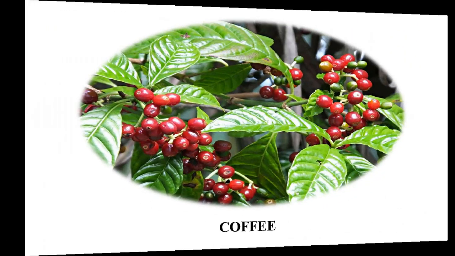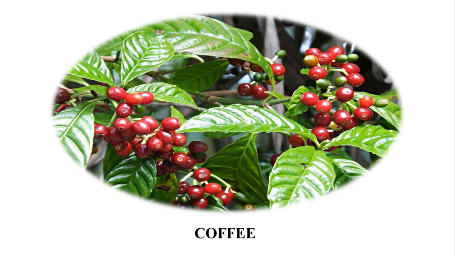Next comes coffee. Coffee grows in tropical regions. Coffee powder is made by roasting and grinding coffee seeds. Coffee requires warm and wet climate and normal rainfall. Coffee needs well-drained loamy soil. It grows on hill slopes at an altitude of around 500 to 1500 meters above sea level. Brazil is the largest producer of coffee in the world, followed by Colombia, India, Ethiopia, and Indonesia.